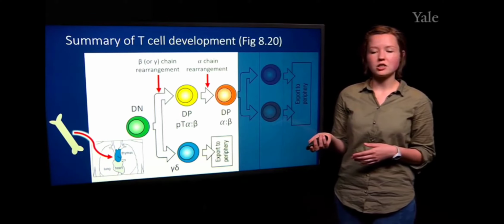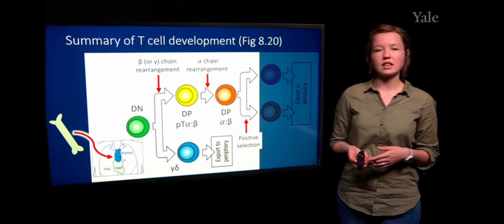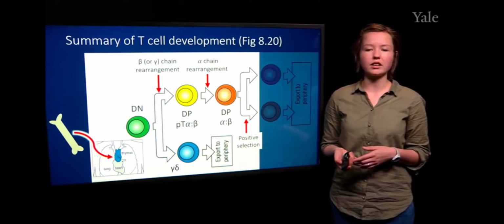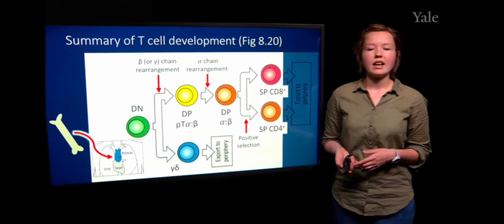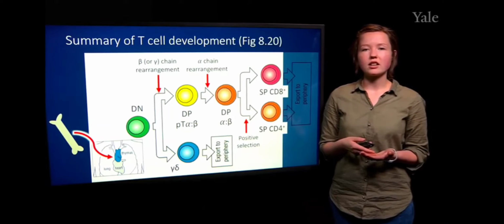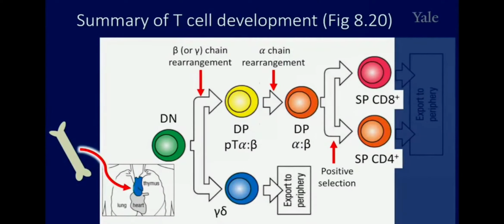This is the time at which positive selection will occur. After positive selection, the T cells will either interact with MHC class 1, at which point they become CD8 positive single positive T cells, or they will interact with MHC class 2 and become CD4 positive single positive T cells.